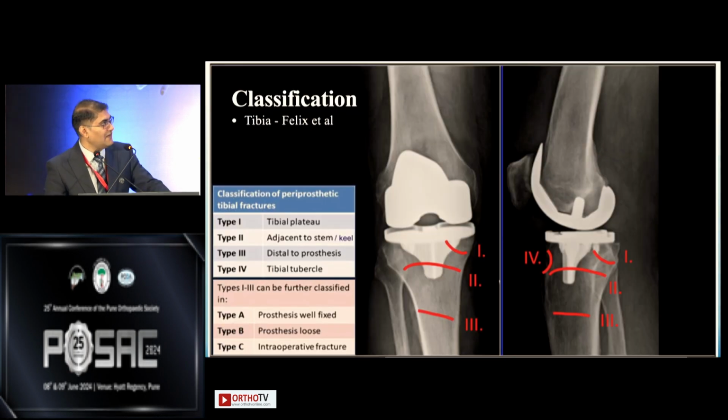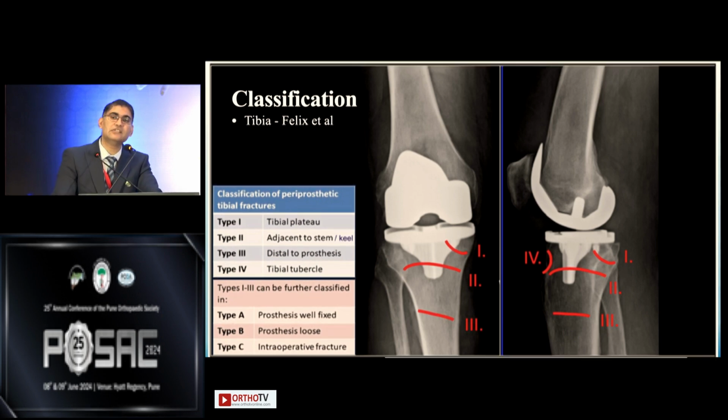So classification-wise, in tibia, we have a classification given by Felix et al., but it is not particularly for the intraoperative fractures, but it does cover the postoperative scenarios as well. It divides the tibia into 4 types. Type 1 is in the tibial plateau. Type 2 is adjacent to the stem or the keel of the tibia. Type 3 is distal to the prosthesis or in the metaphyseal-diaphyseal region.